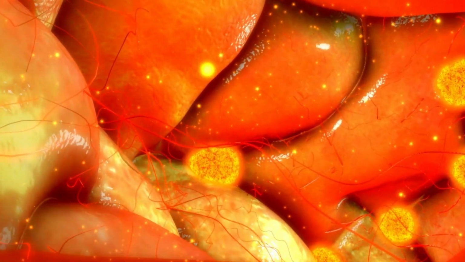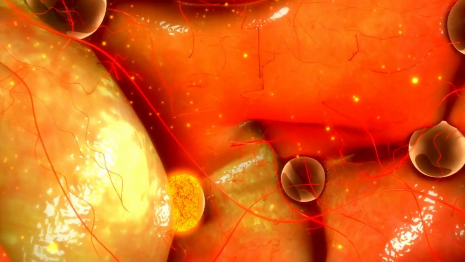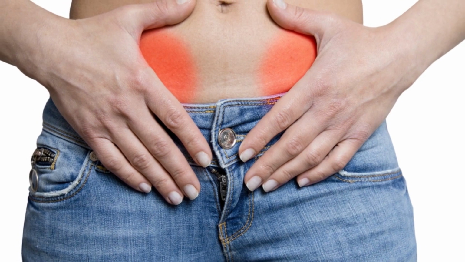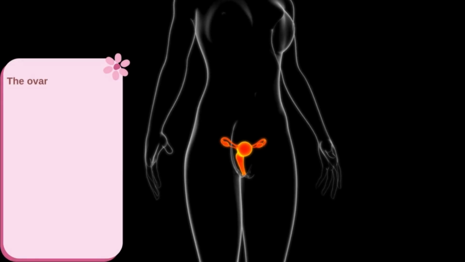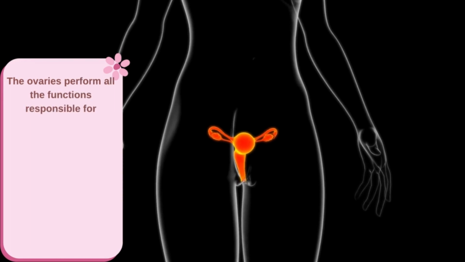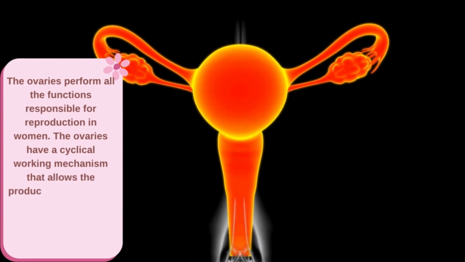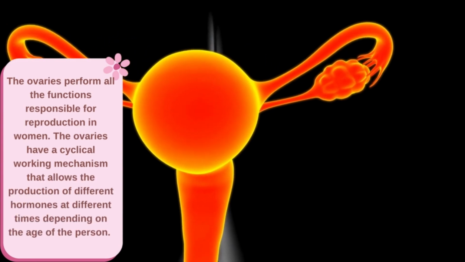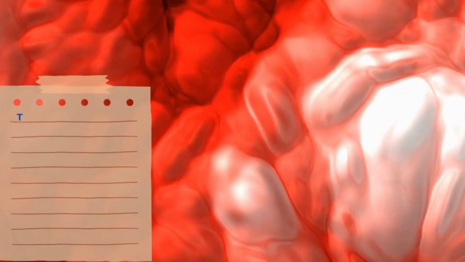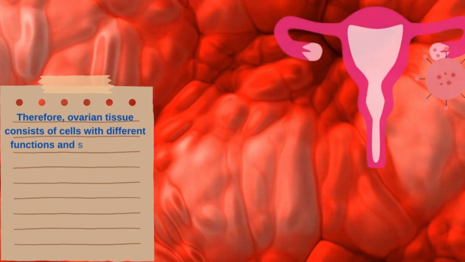Ovarian cancer is the uncontrolled growth and multiplication of cells in the ovarian tissue. Ovarian cancer occurs in women because they have ovaries. The ovaries perform all the functions responsible for reproduction in women. The ovaries have a cyclical working mechanism that allows the production of different hormones at different times depending on the age of the person. Therefore, ovarian tissue consists of cells with different functions and structures.